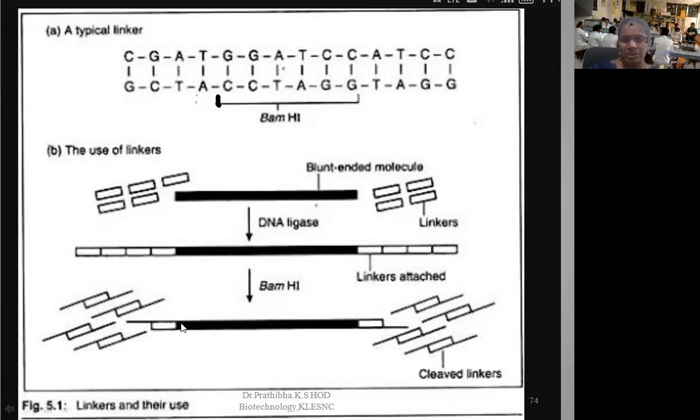But here there is no such cutting condition. So this will remain ligated over there. So we have converted the blunt-ended DNA molecule to a sticky-ended DNA molecule by using the linkers, and the cleaved linkers are removed. Only this is important. This is one of the uses of linkers.